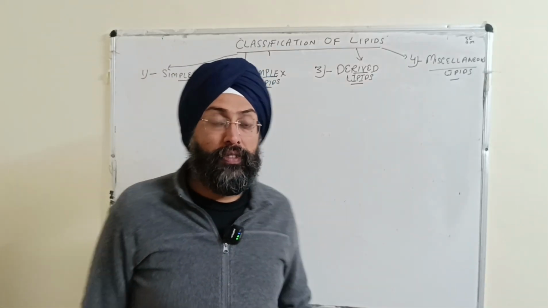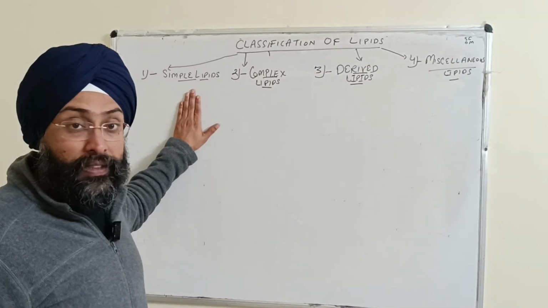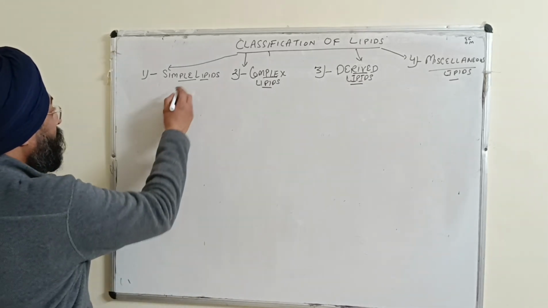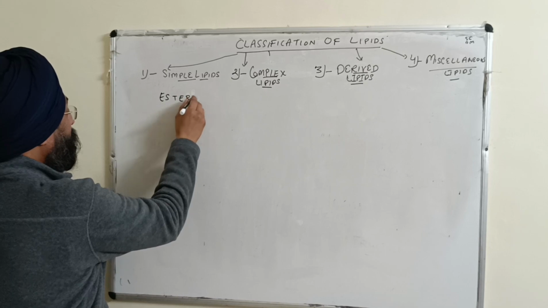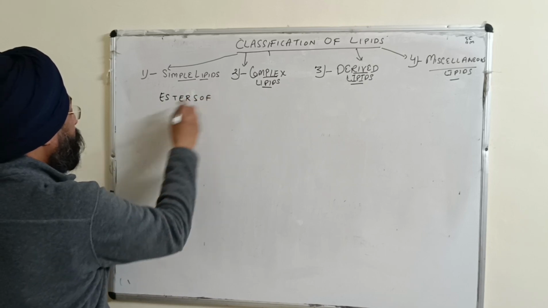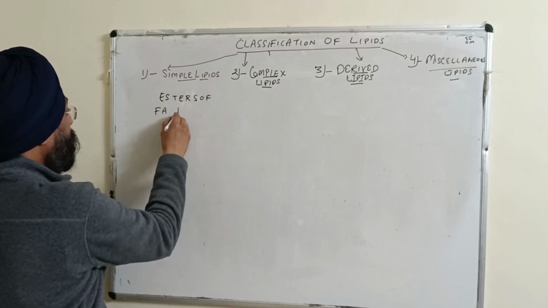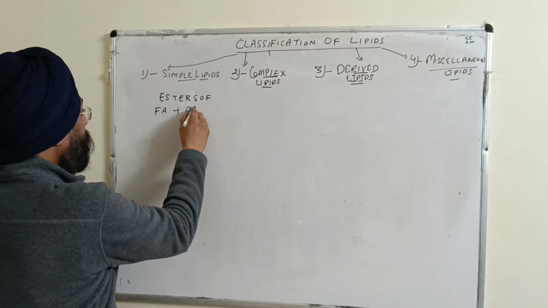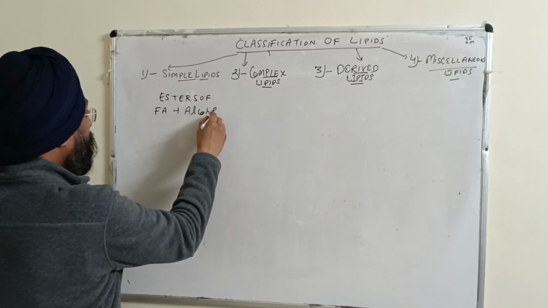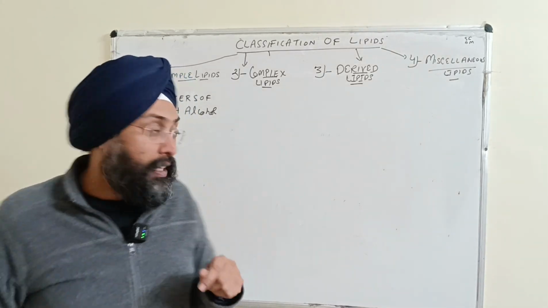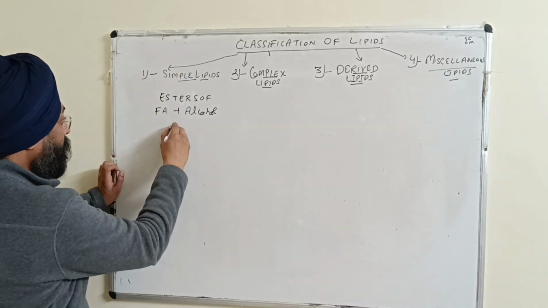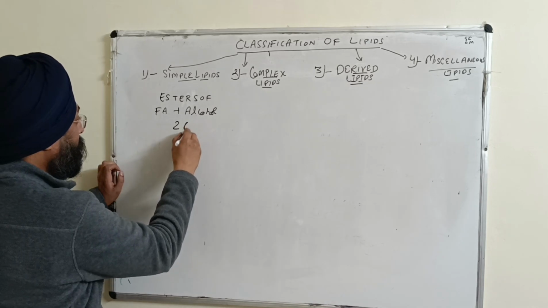Now I will start with the first category, that is simple lipids, right? The simple lipids are esters of fatty acid with alcohol, and they are further categorized into two categories.